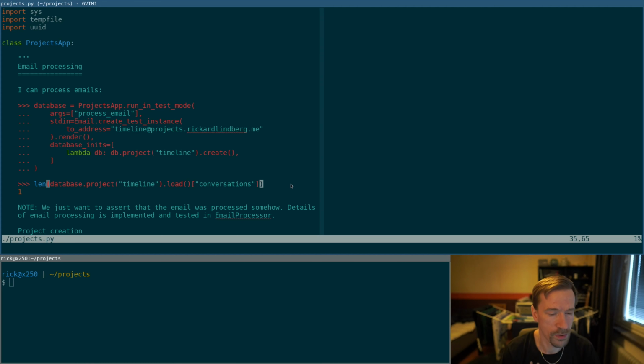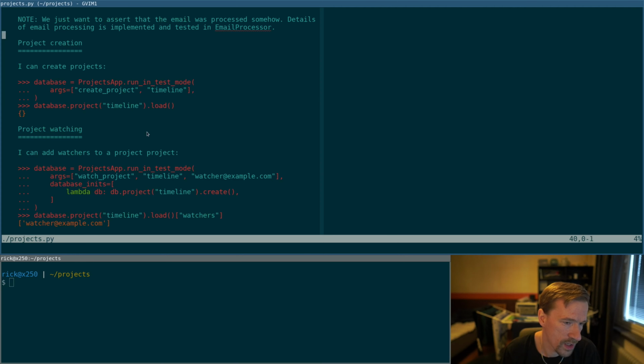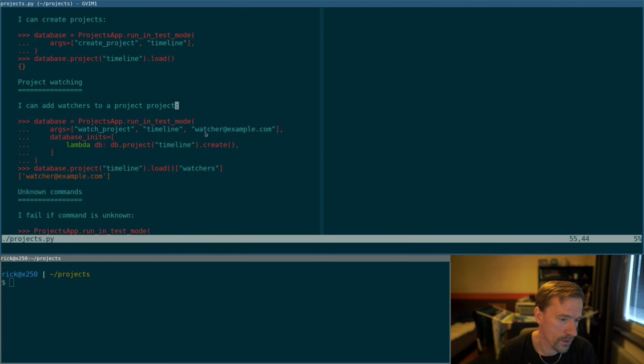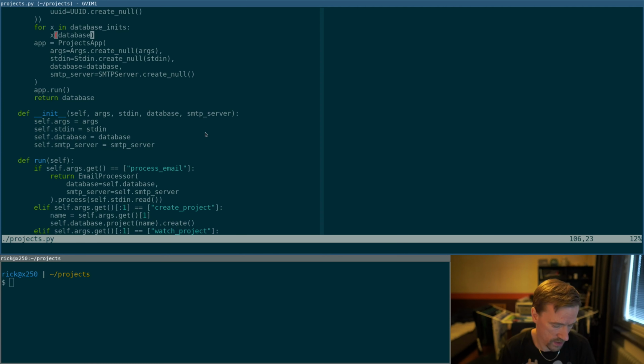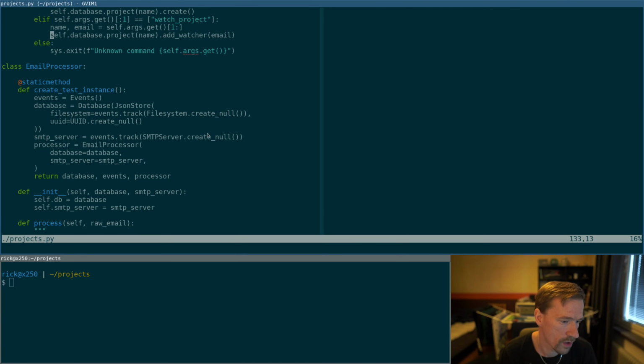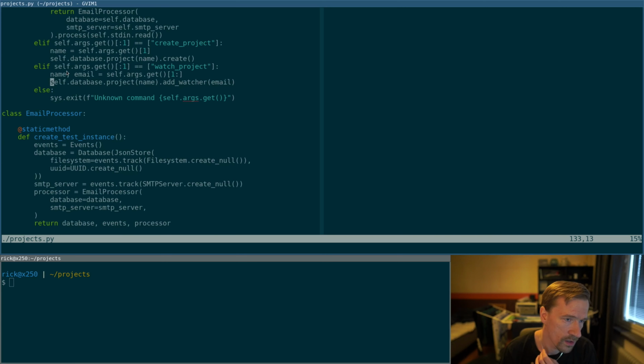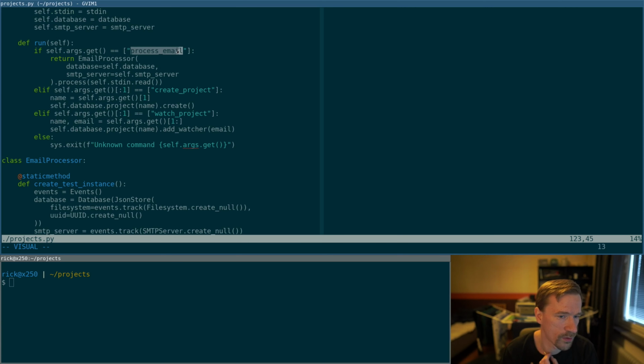So that's the basic function, processing an email to create a conversation. And we also have commands to create a project and to add a watcher to a project, so we can set up a database, and we'll see how that works in a moment. So let's move down to, let's see, I think it's in email processor. Yeah, so the bulk of the stuff happens here. So when we run process email, we instantiate an email processor, pass database and SMTP server, and call process on the raw email.